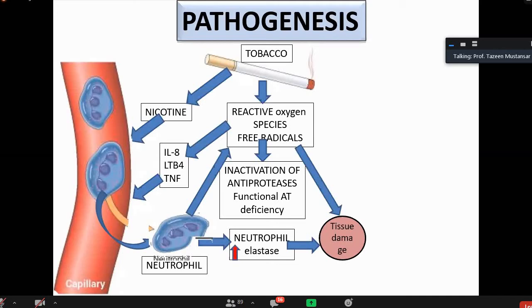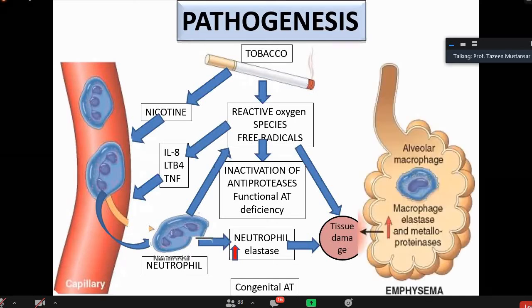These reactive oxygen species don't only inactivate the antiproteases, they also cause direct damage to the tissue. When the tissue is damaged, this causes digestion of the elastin that is present in the wall of these alveoli. What is present in the wall of the alveoli?